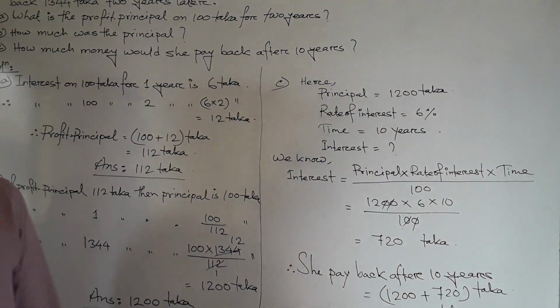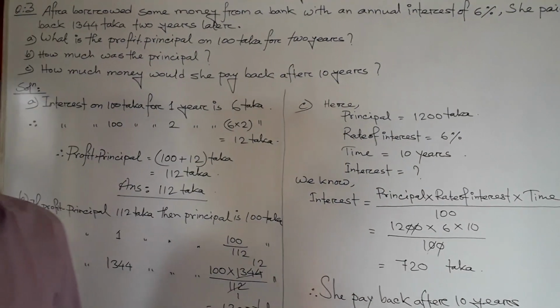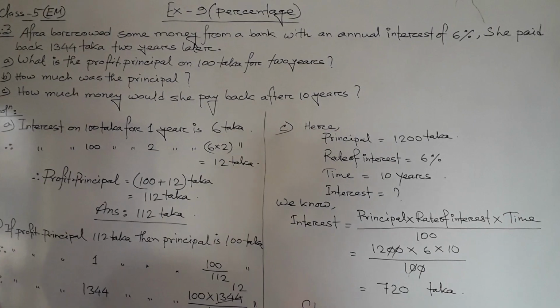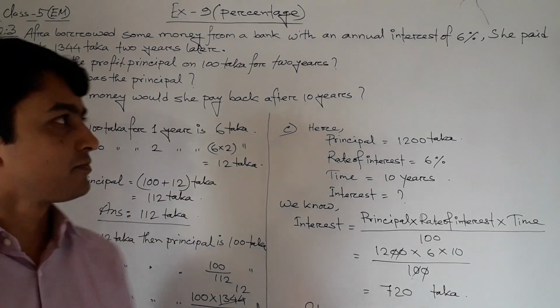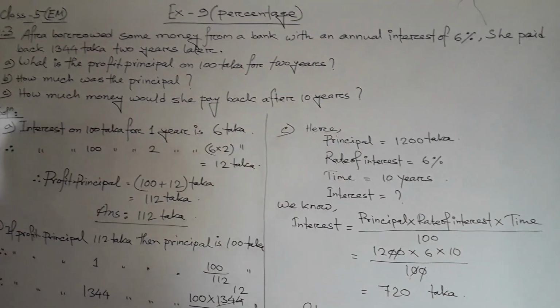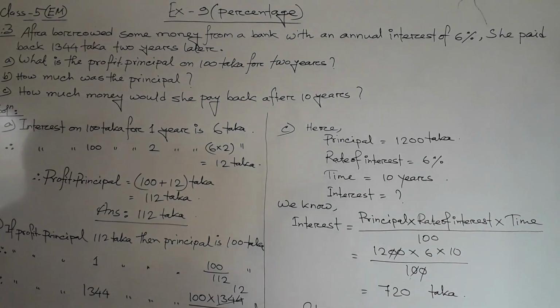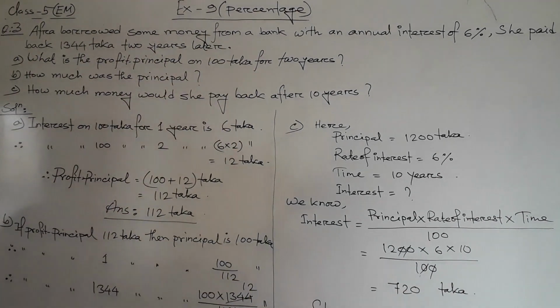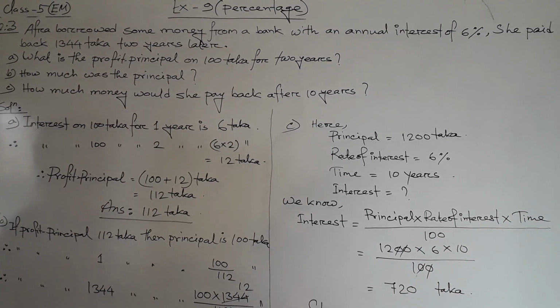Dear student, today we discuss two new creative questions of percentage. Now question number 3. Afra borrowed some money from a bank with an annual interest of 6%.